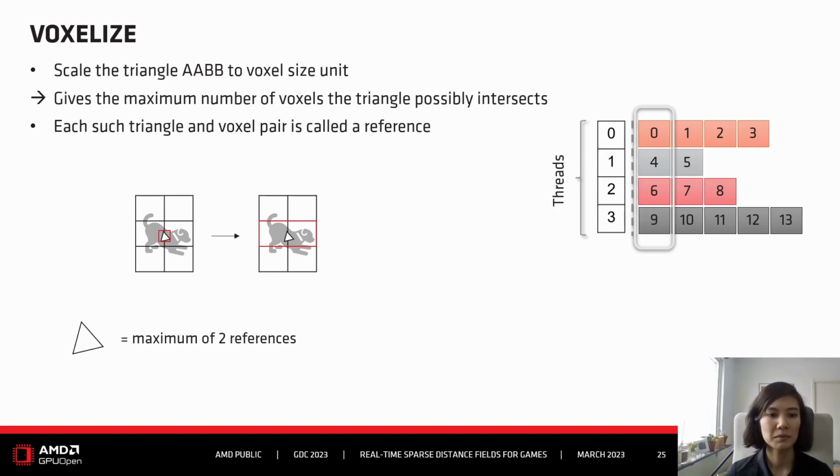In this small example on the slide, we have the triangle and its AABB, we scale it to voxel size units, and the volume of it is 2, so the maximum number of voxels this triangle can intersect is 2. This gives us, for each triangle, a list of possible triangle-voxel intersections, and each of these triangle-voxel pairs is called a reference. So for each triangle, you have a list of references.